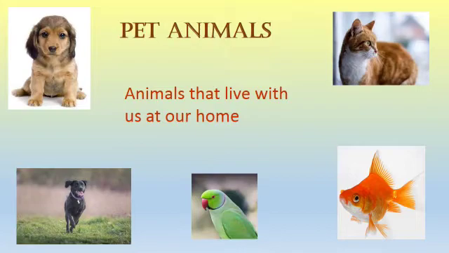Some may have a parrot or a pigeon in a cage. What are these? We keep these animals at our home. What can we call these animals? We can call such animals our pet animals. So, what are pet animals? Animals that live with us at our home are known as pet animals.